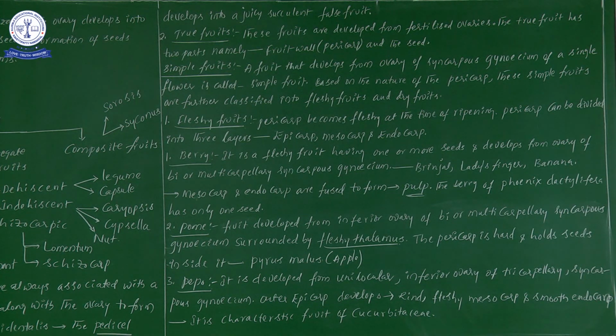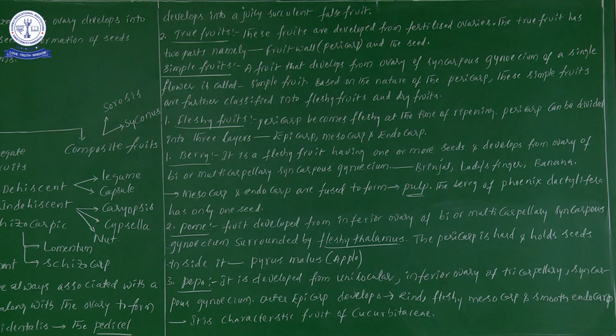That one is nothing but rind. That particular rind is developed from the epicarp. Why? Because it is the outermost layer. The outermost epicarp develops into rind. Next one, fleshy mesocarp is present. Next one, smooth endocarp is present. I said already, pepo is an important characteristic feature of Cucurbitaceae members.